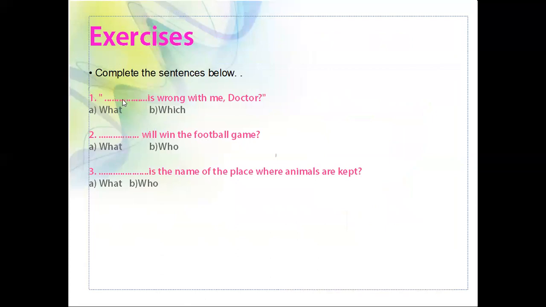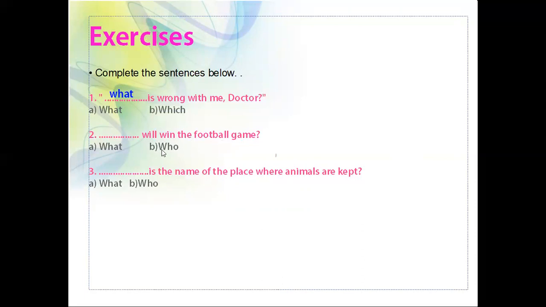Dash is wrong with me, doctor. What's the answer? Yes, what is wrong with me, doctor? You are correct. Then the second one: dash will win the football game.